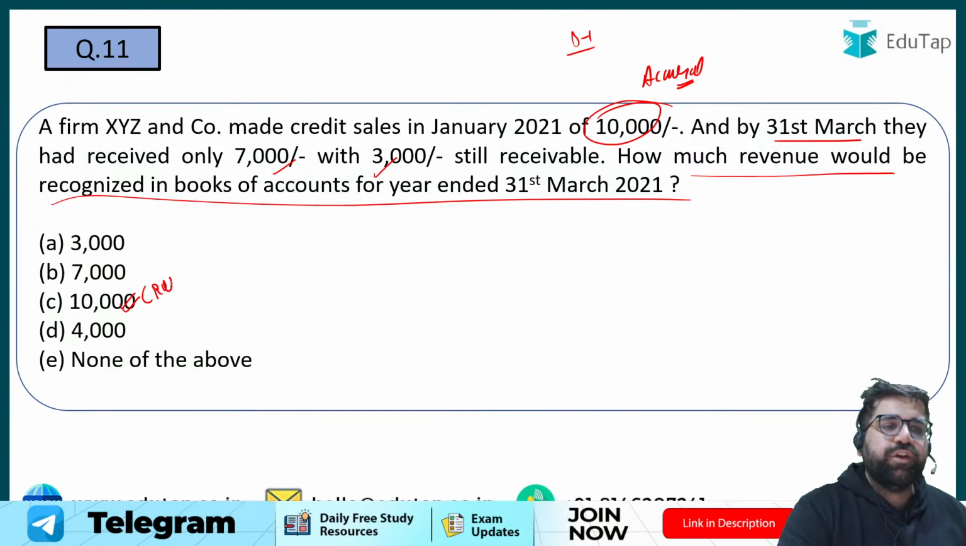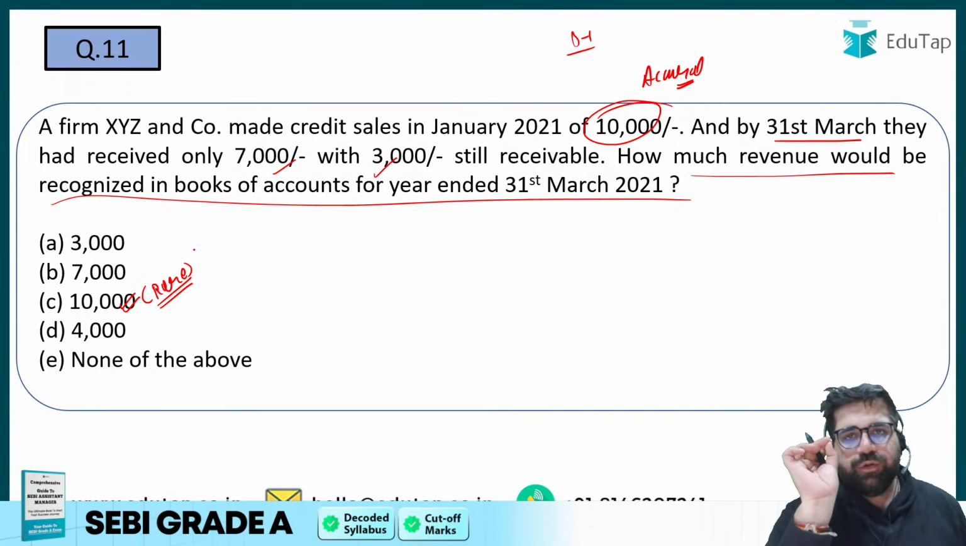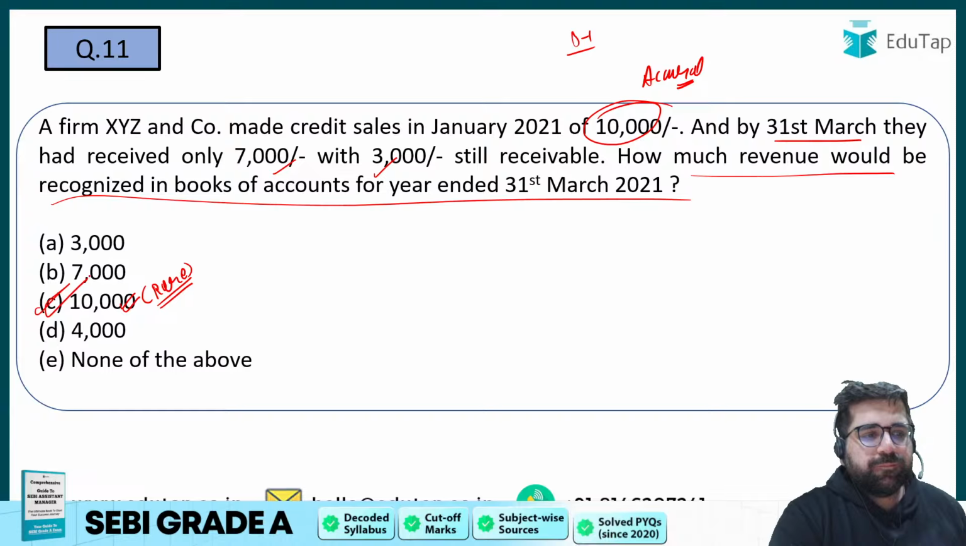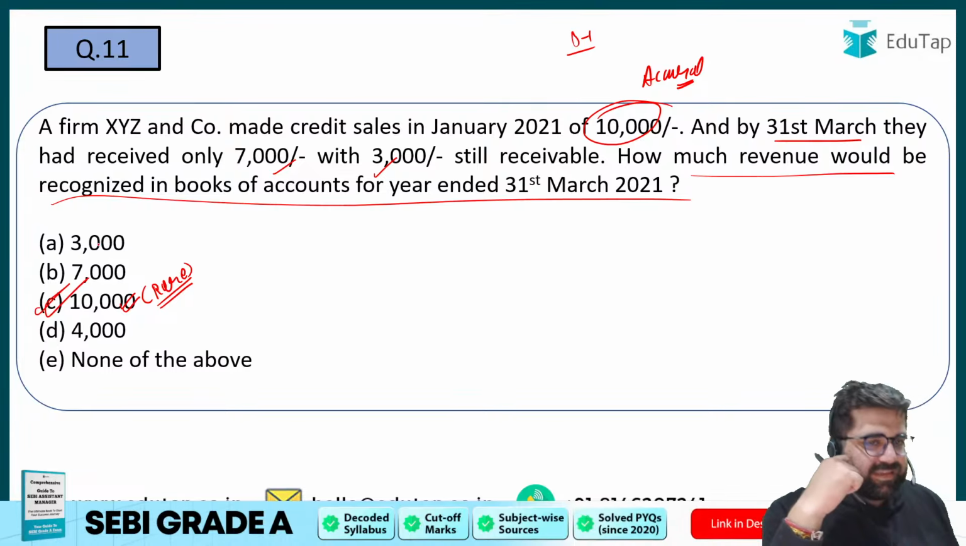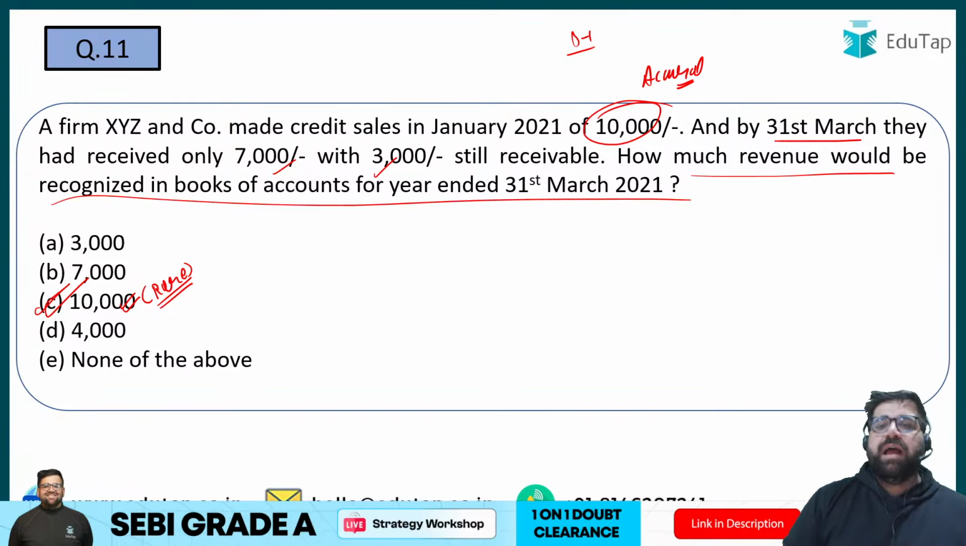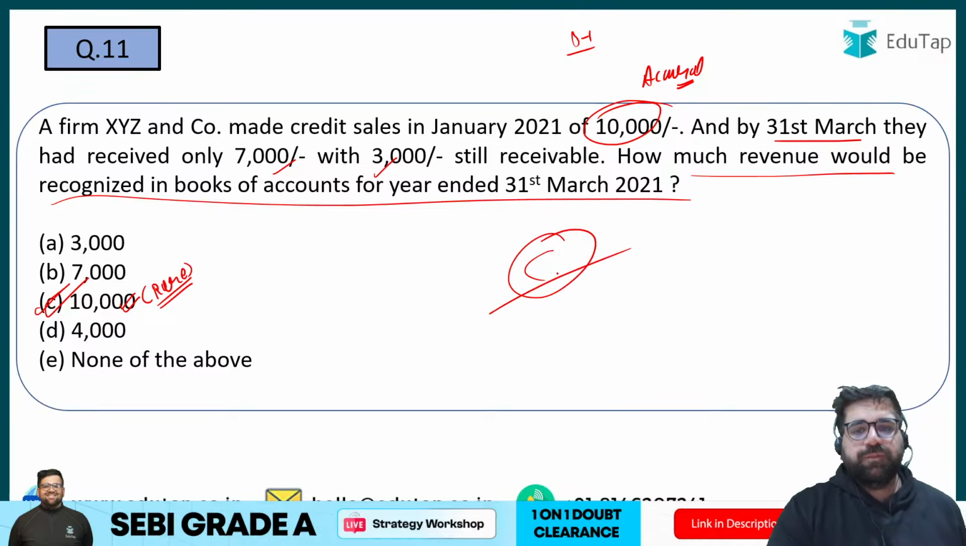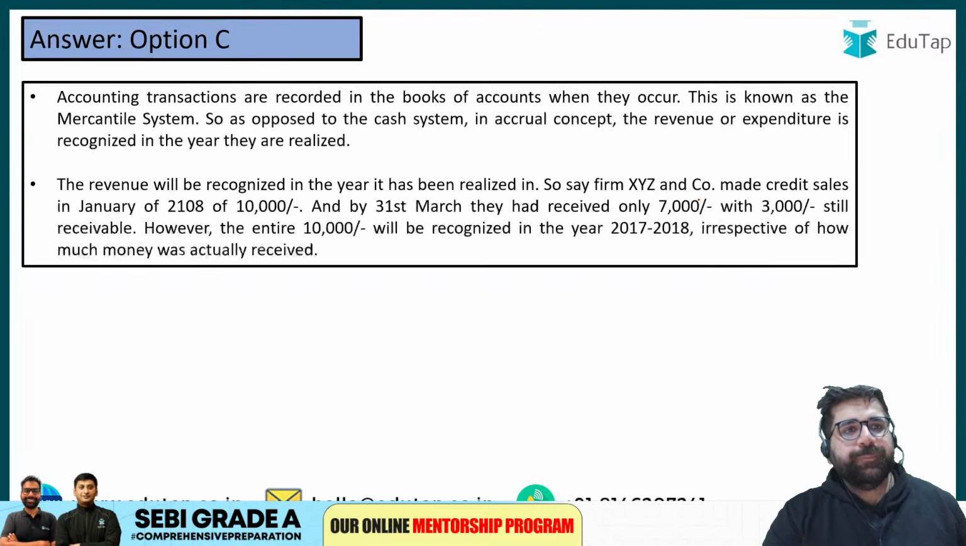Because you will recognize your revenue as and when the right to receive that particular revenue arises. So my answer will be option number C only. Yes, revenue recognition or accrual principle, whatever you want to apply, you will apply the same principle and you will get the correct answer only. So my answer will be option number C only.